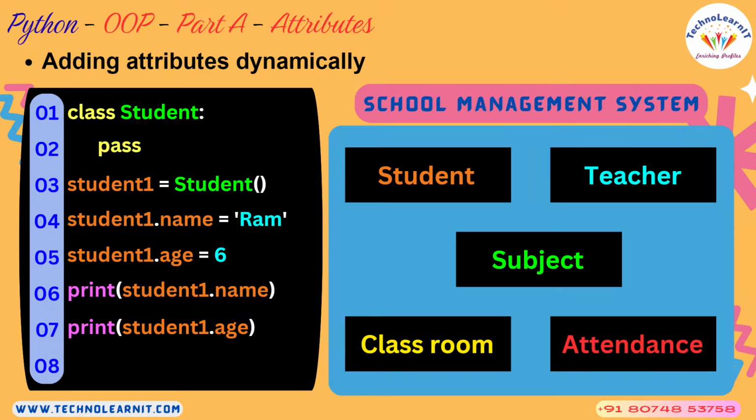Student1 dot name, student1 dot age. And if you ask what is the type of student1 dot age, can you guess what happens? It's nothing but a simple integer.